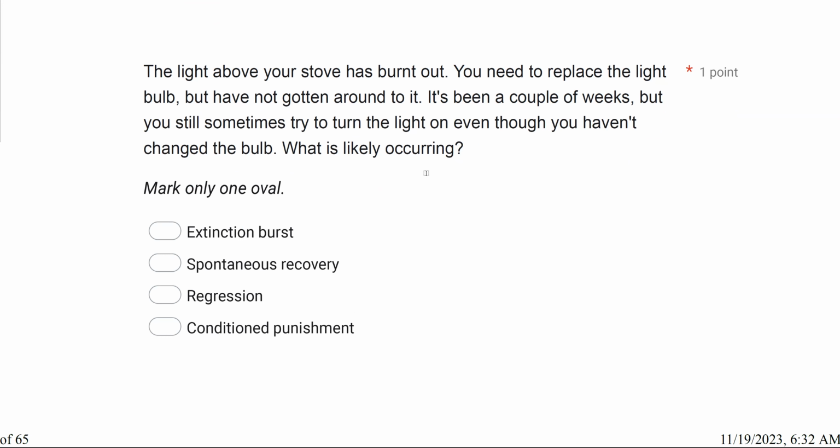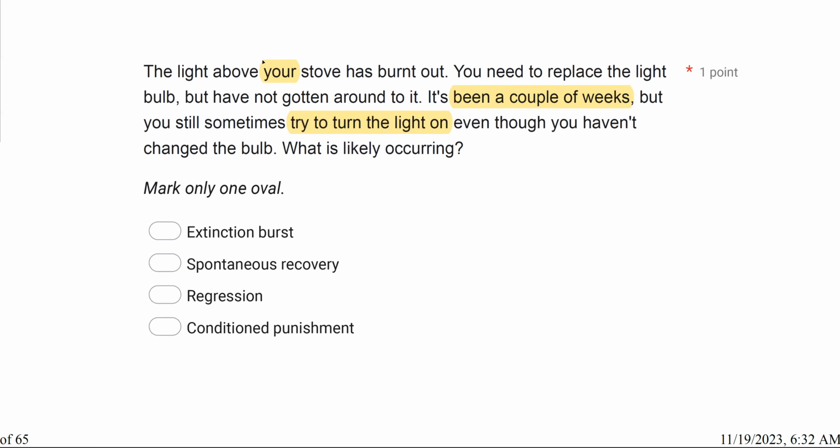The light above your stove has burnt out. You need to replace the light bulb, but have not gotten around to it. It's been a couple of weeks, but you still sometimes try to turn the light on even though you haven't changed the bulb. What is likely occurring? All right, so we're looking at your behavior and what is occurring. What does the question mean by what is occurring? Well, what they're looking at is it's been a couple of weeks since your light burnt out, but you still are trying to turn the light on even though the bulb isn't changed.